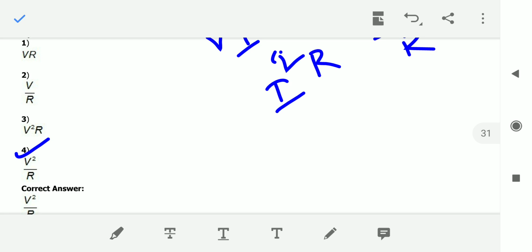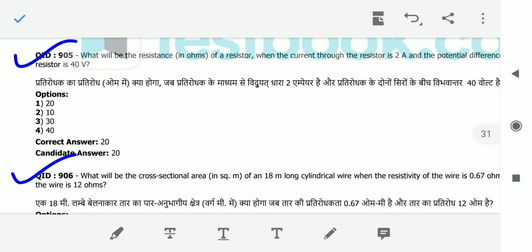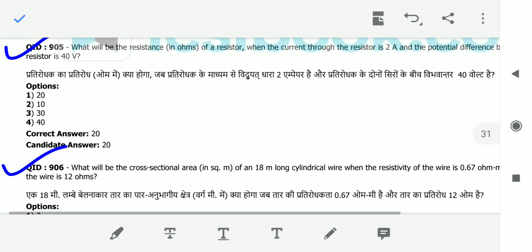You can check here. Next, coming to the fifth question, what will be the resistance in ohms of a resistor when the current flowing through the resistor is 2 amperes and the potential difference between the ends of the resistor is 40 volts?